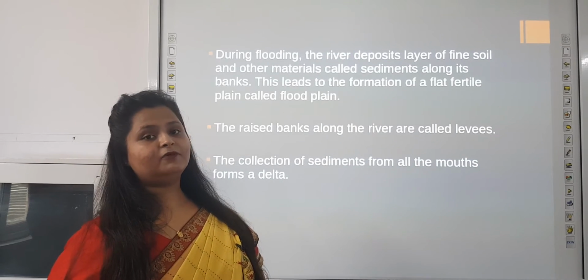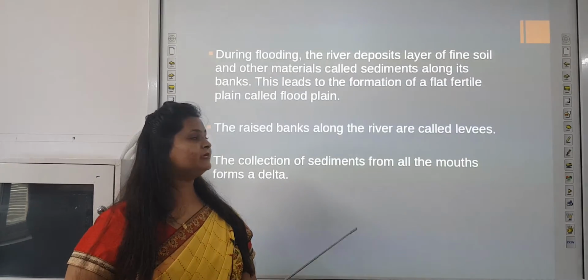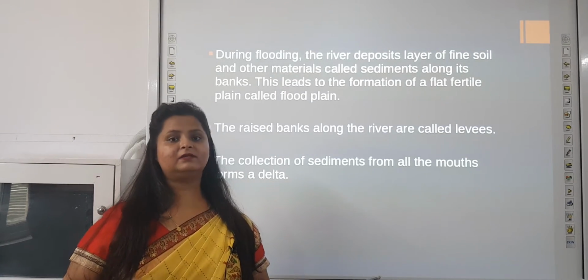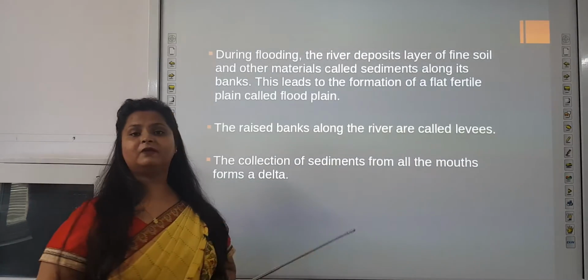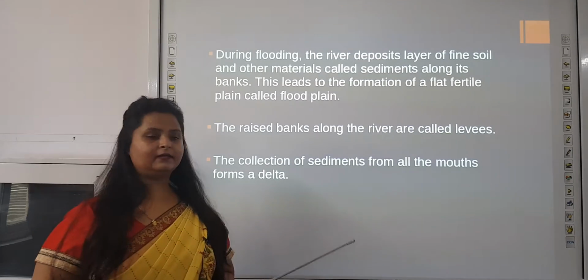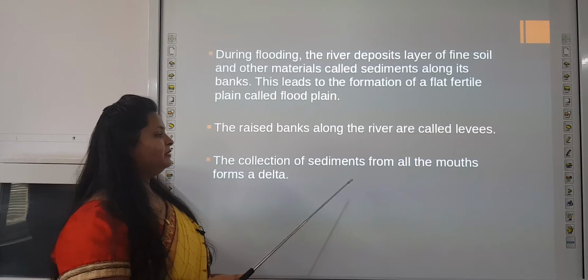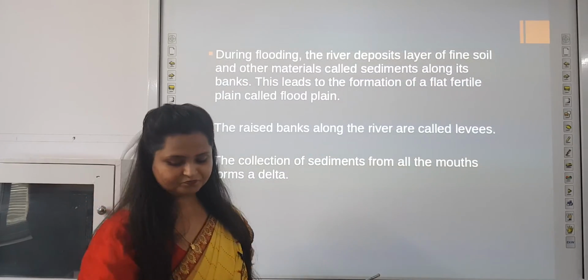But when the water flow decreases, these materials get deposited on the banks of the river, which forms the floodplain. The raised banks along the river are called levees. The collection of sediments from all the mouths forms a delta.